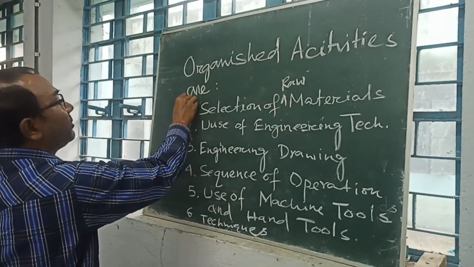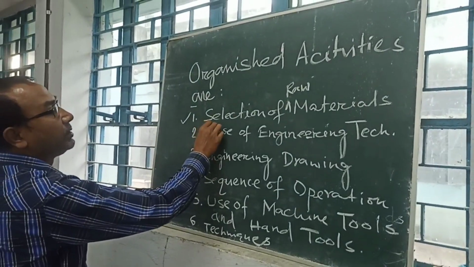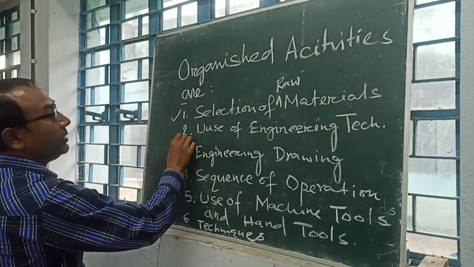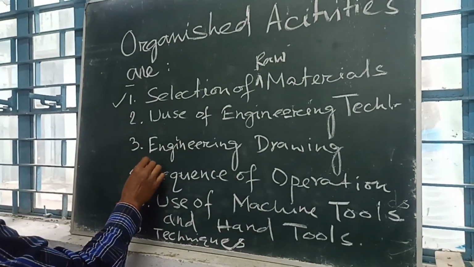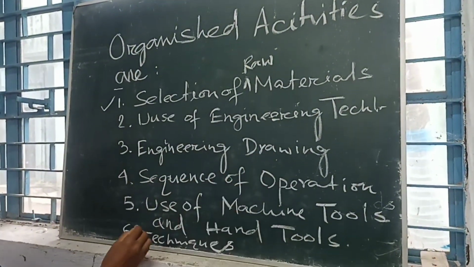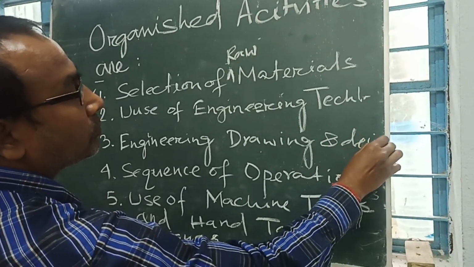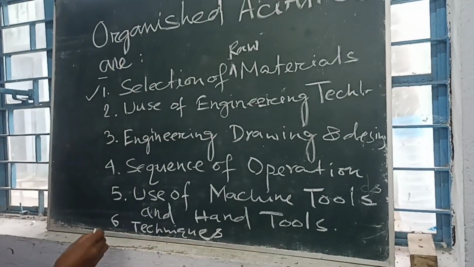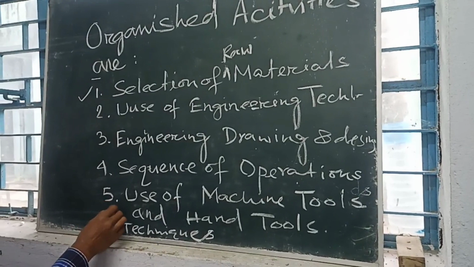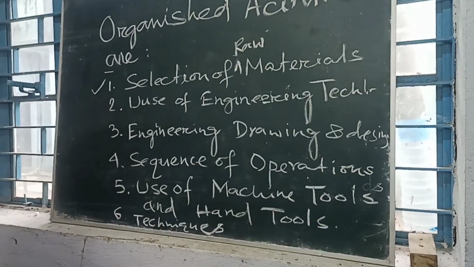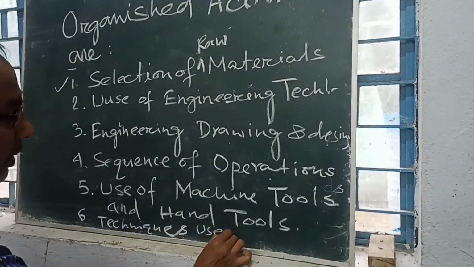Organized activities are such as: first, selection of raw material; second is use of engineering technology; third is the engineering drawing and design; fourth is the sequence of operations; fifth is the use of machine tools and hand tools; sixth is the technique that can be adapted.